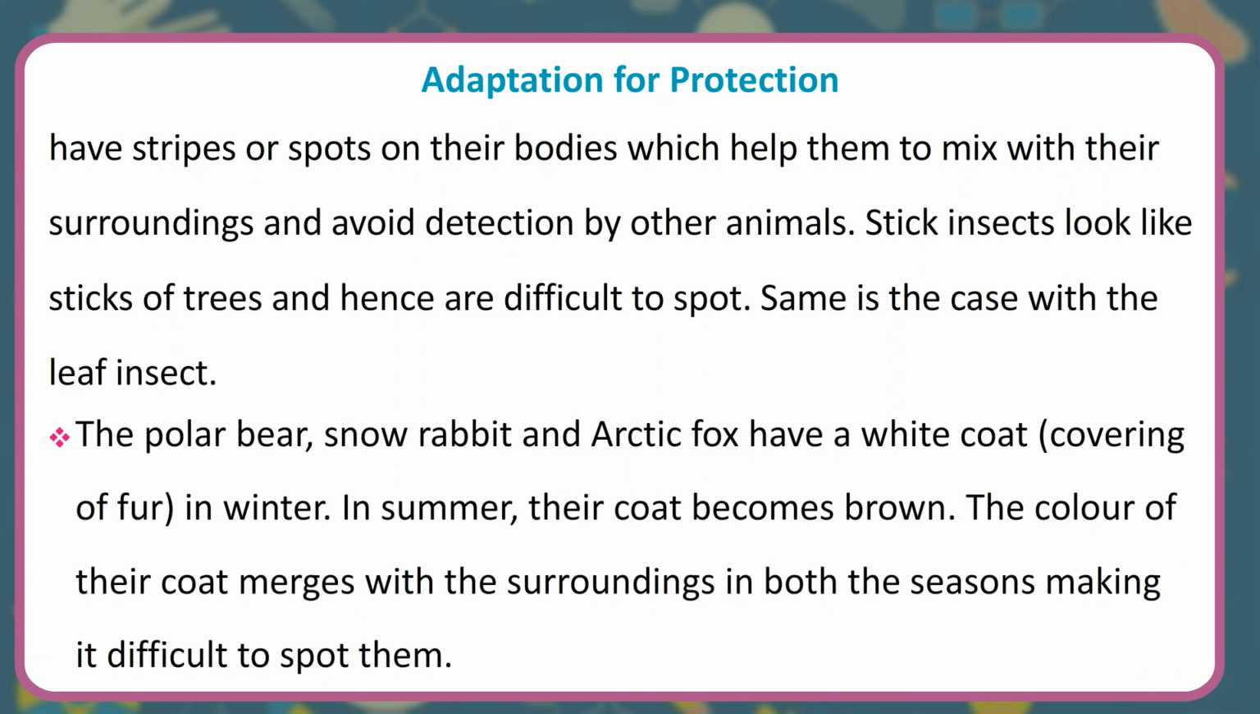The polar bear, snow rabbit and Arctic fox have a white coat, covering of fur, in winter. In summer, their coat becomes brown. The color of their coat merges with the surroundings in both the seasons, making it difficult to spot them.